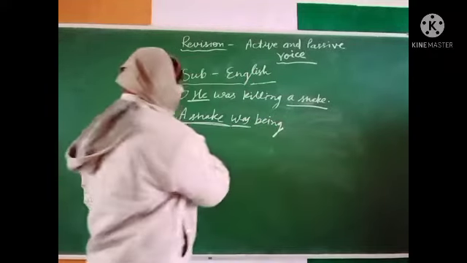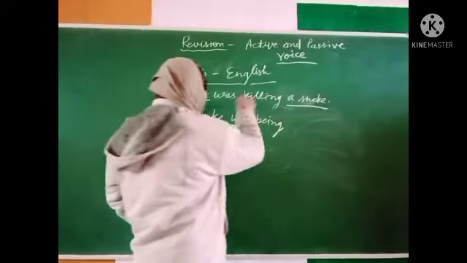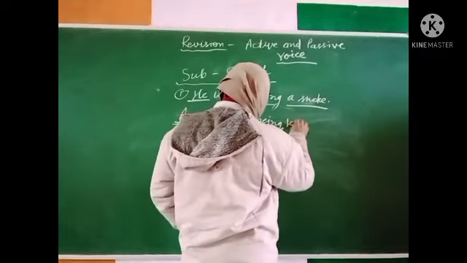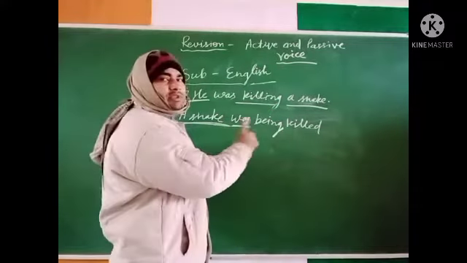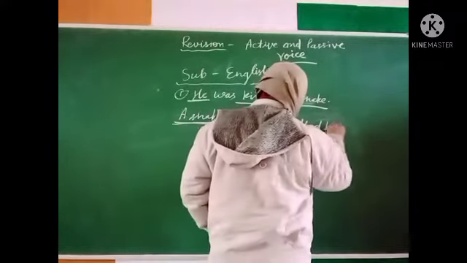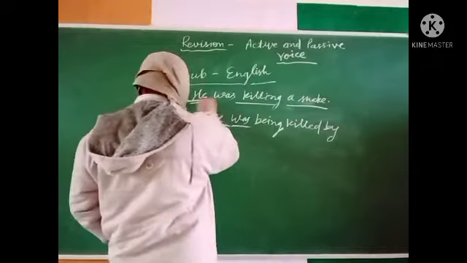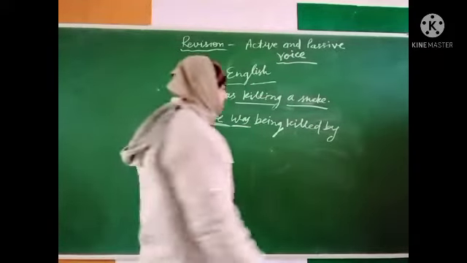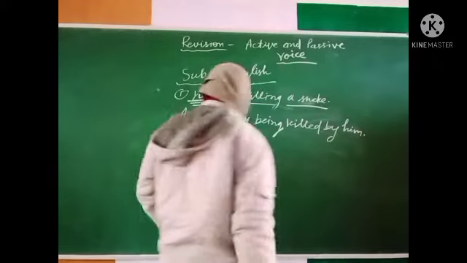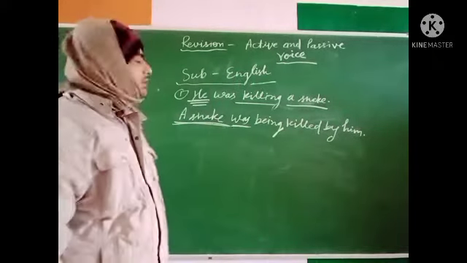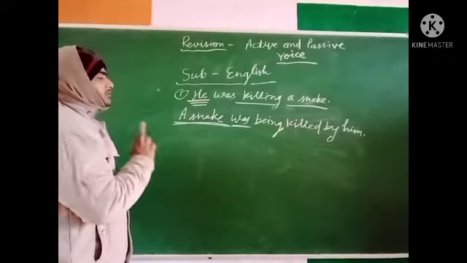A snake was being, and the third form of kill, killed. A snake was being killed by the objective case of he, him. By him. This is the passive sentence: a snake was being killed by him.